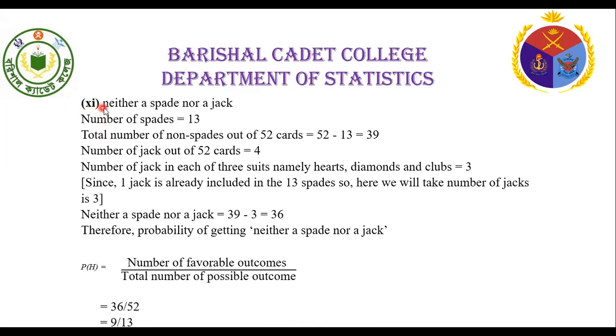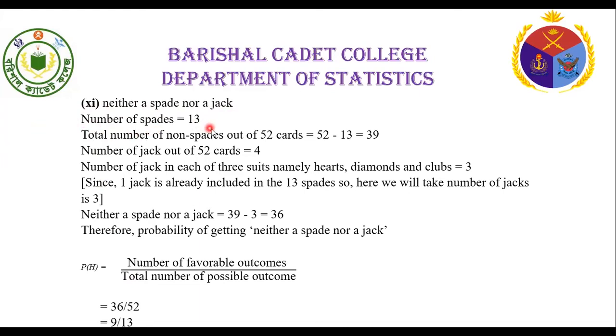Now, the question: neither a spade nor a jack. Neither a spade, that is without a spade. Neither a jack, that is without a jack.